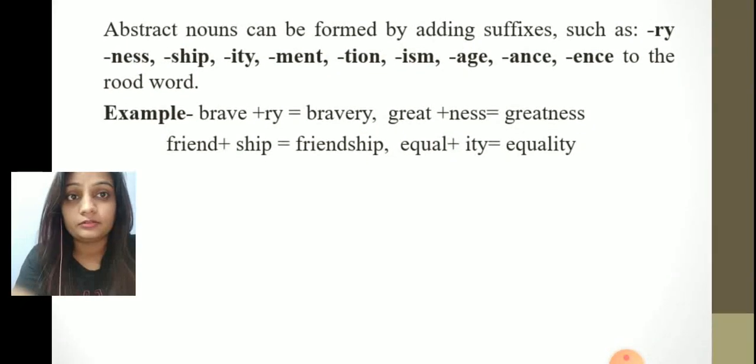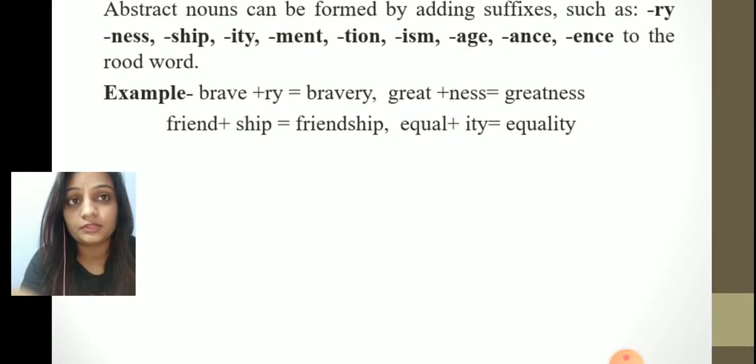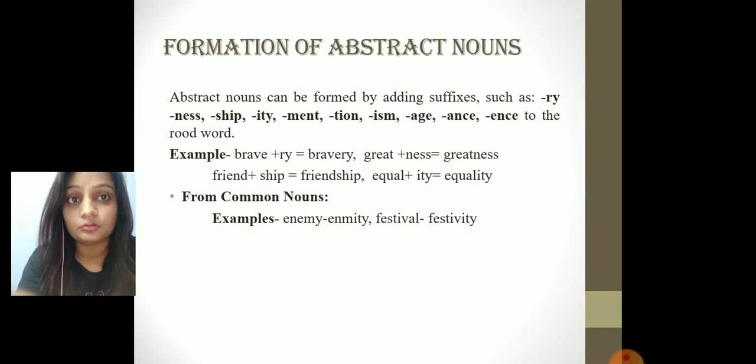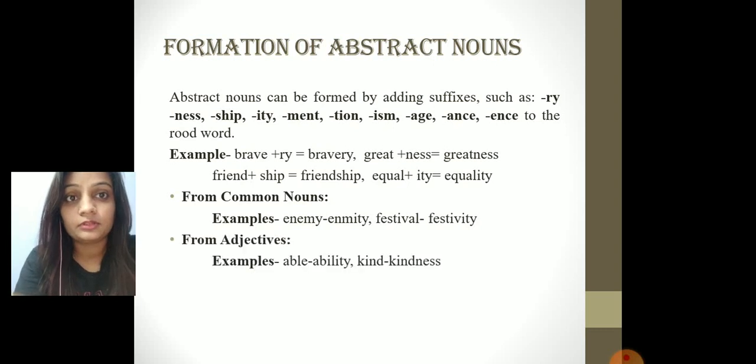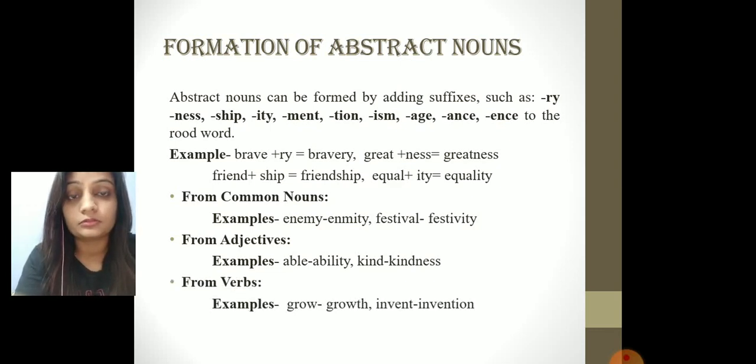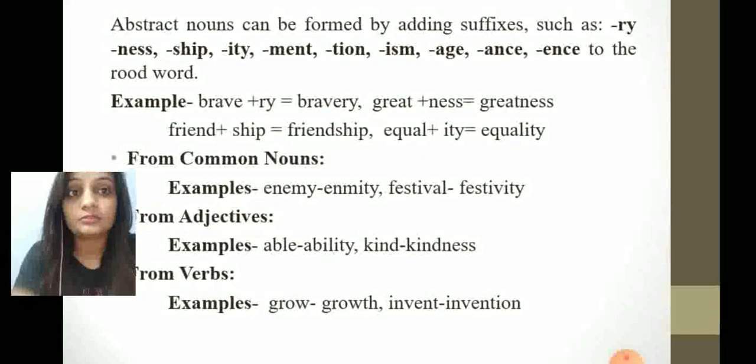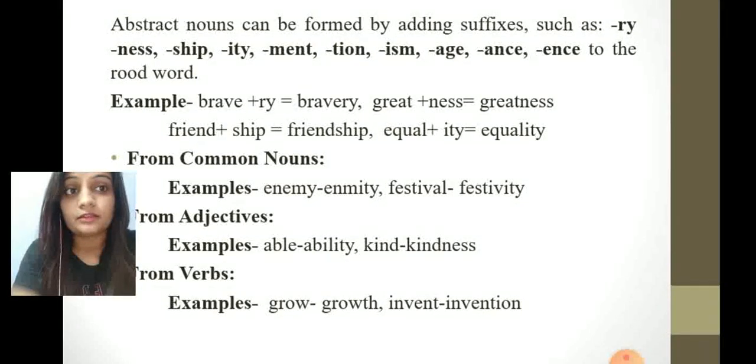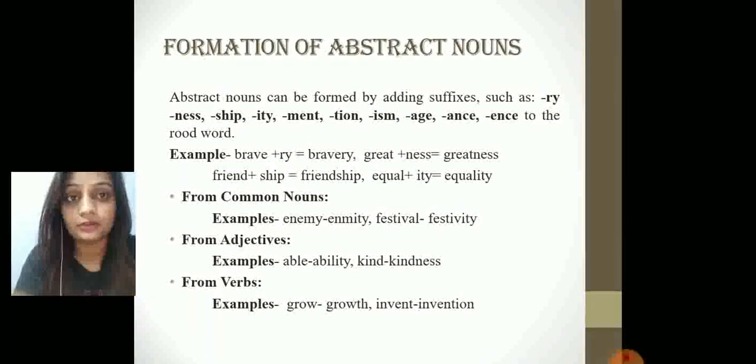Like friend, once we add ship as a suffix, it becomes friendship. For common nouns, enemy is a common noun, but once we add ity as a suffix, it becomes enmity, and this is your abstract noun. For adjectives, able, here we have added suffix ity, it becomes ability. For verbs, grow, we add th as a suffix and it becomes growth. Invent, once we add tion over here, it becomes invention and we call it an abstract noun.